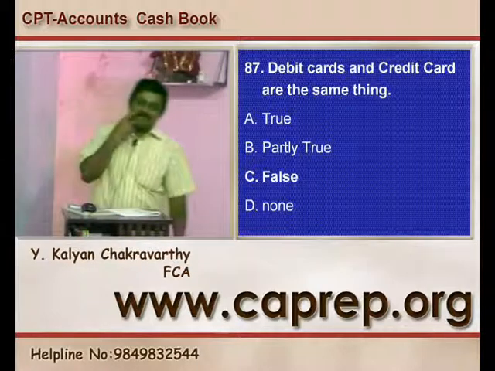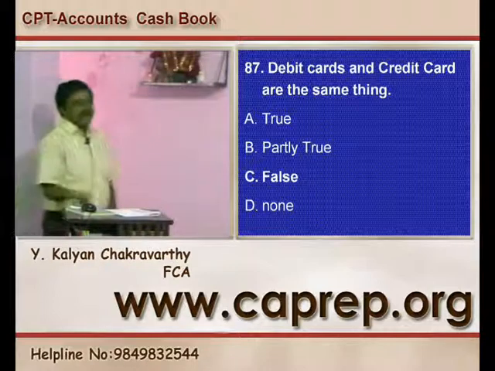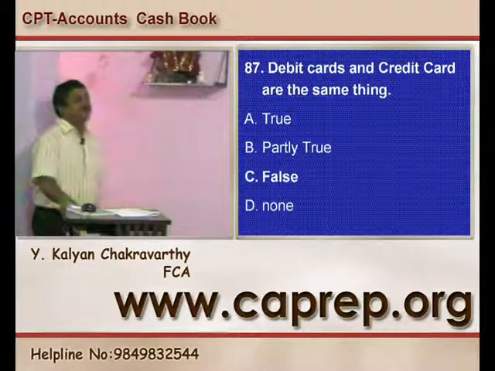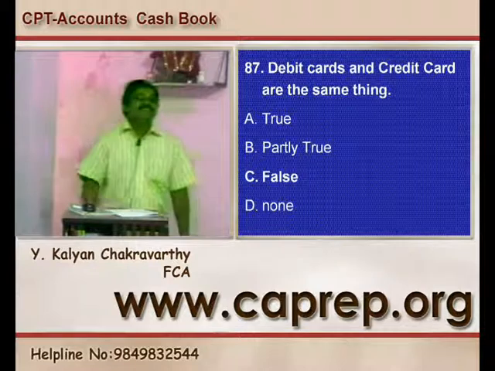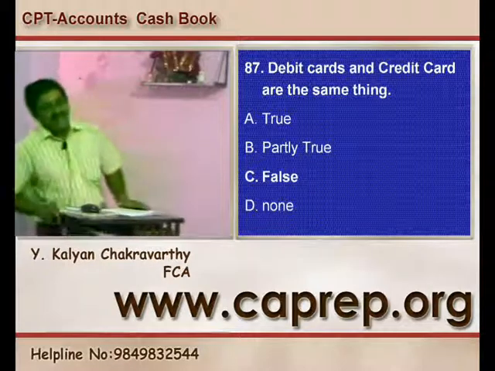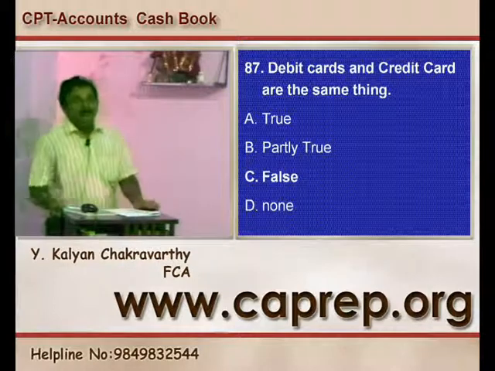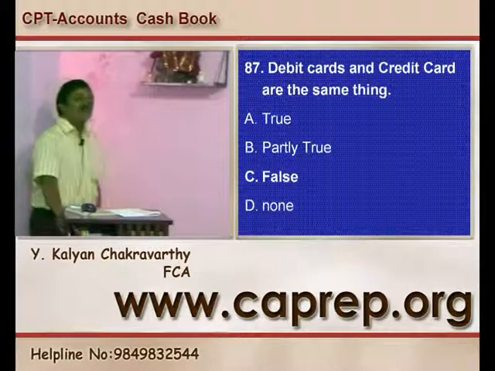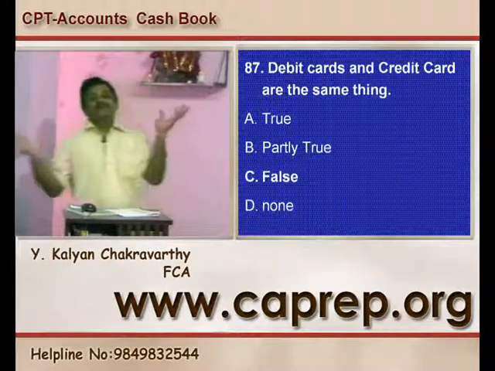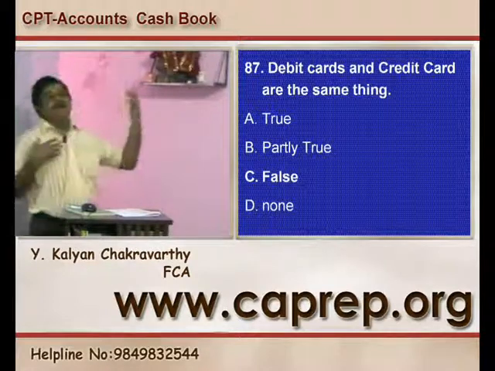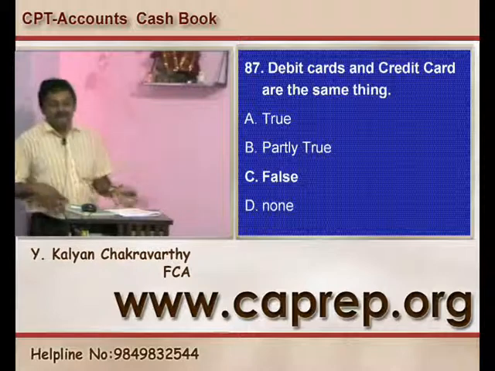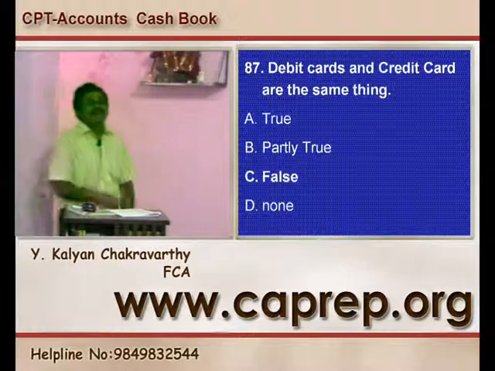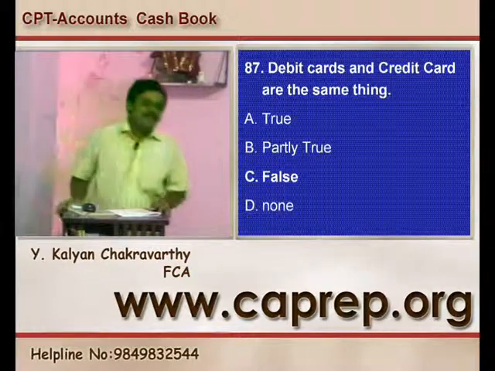If your father has money in a savings bank account, then they will issue a debit card which you carry to do shopping once you know the PIN number. And a credit card is when your father doesn't have the money, he gives you a credit card for you to enjoy, but at the same time your enjoyment is giving him a loan liability. So where is the question of debit card and credit card being one and the same? Maybe if I don't explain this to you, you may feel that both are cards only. Anyhow, swiping only we are doing, so both cards are one and the same.